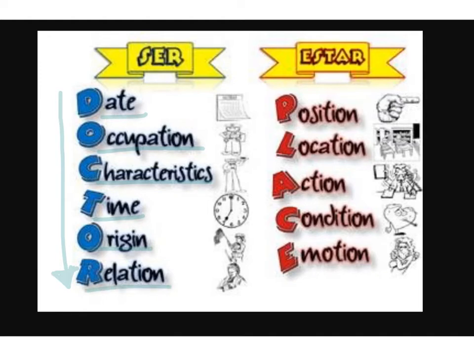And then for estar, we have the acronym place. So if you're saying the position of something, the location of something, an action, a condition, or an emotion. Honestly, if this helps you, you can work off of this. I think it's easier and simpler to remember just a few things rather than a lot. So I'm going to teach you a shorter way of remembering this. If you want to remember the doctor and the place, you can do that. But I'm going to teach you a little bit of a shorter way.